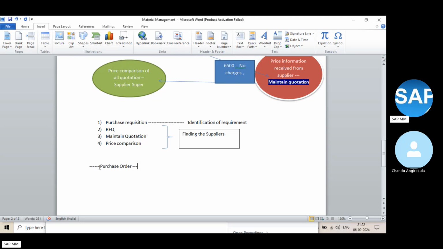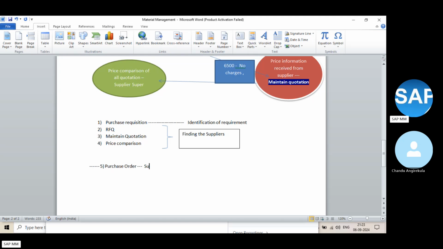Then the next process, the fifth process, was purchase order. What is the meaning of purchase order? You are ordering the product which is required. You know the product name from the purchase requisition, and you know when it is required, where it is required, and how much is required. You also know the price this vendor is supplying at. So if I know all this information, I can directly order the product from the vendor by creating the purchase order and entering all the information.